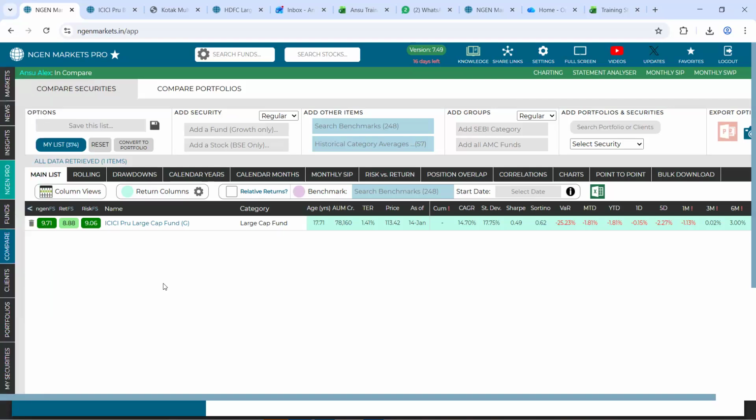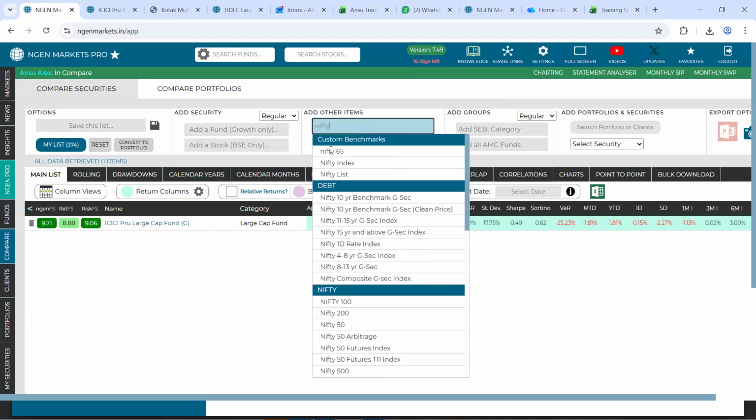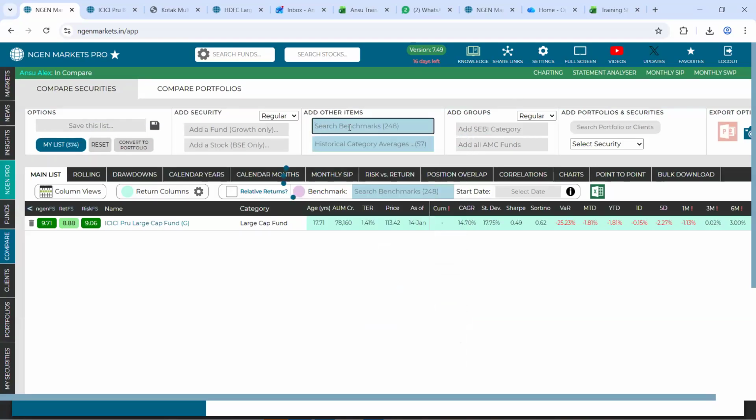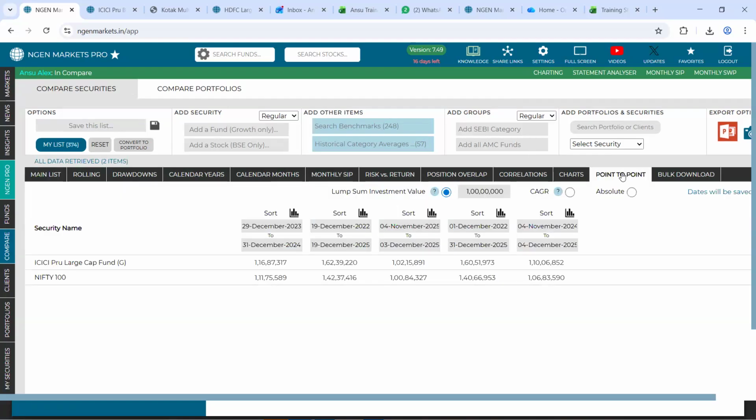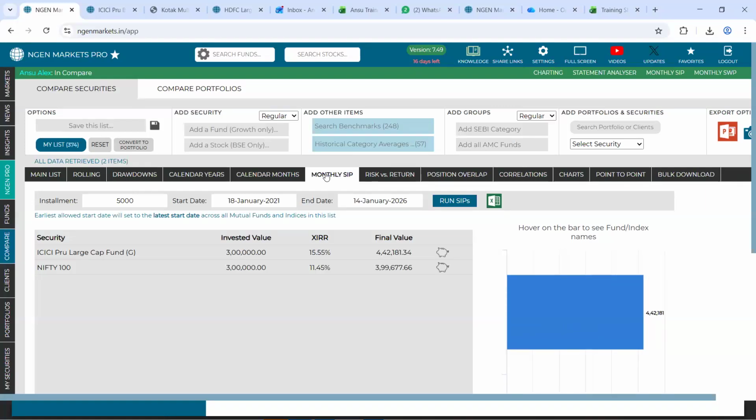Sure. So what we have here is, for example, I have added a fund. Let's say I'll also add a benchmark quickly. We have a tab called point to point, which is more like a lump sum investment scenario. You can input a lump sum figure, and then there are five editable buckets. You can input your desired time horizon, and view the result not just in amount, but also in percentage format. We also have a separate tab called monthly SIP, wherein in a similar way, you can input an installment amount and the dates. At a glance, it shows you the XIRR and final value.